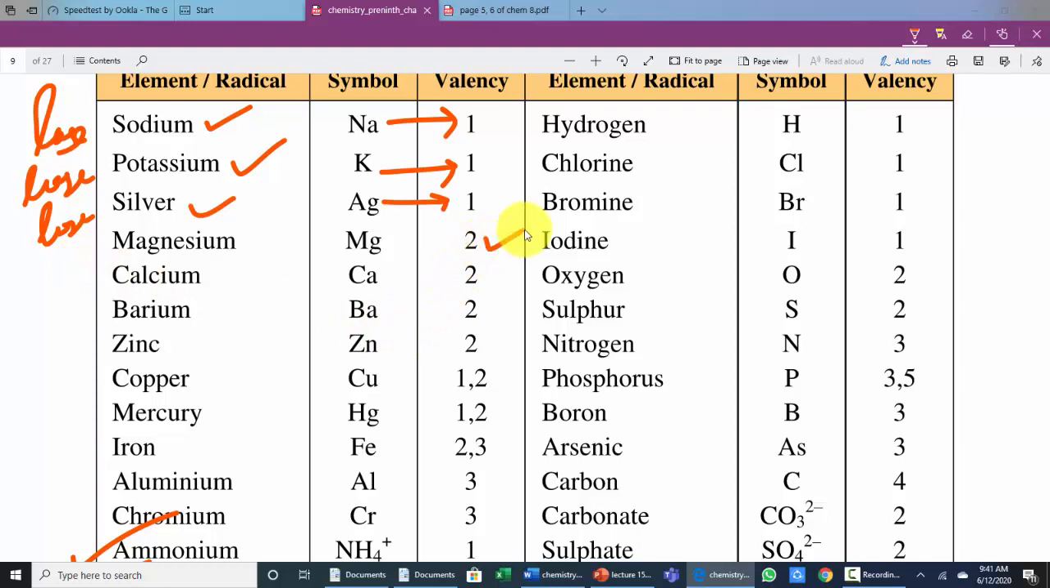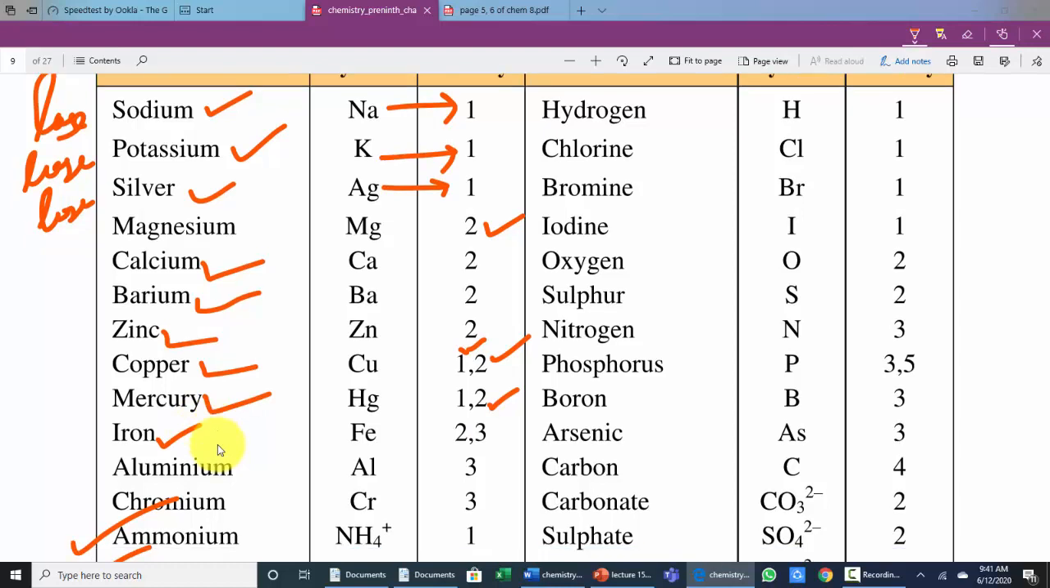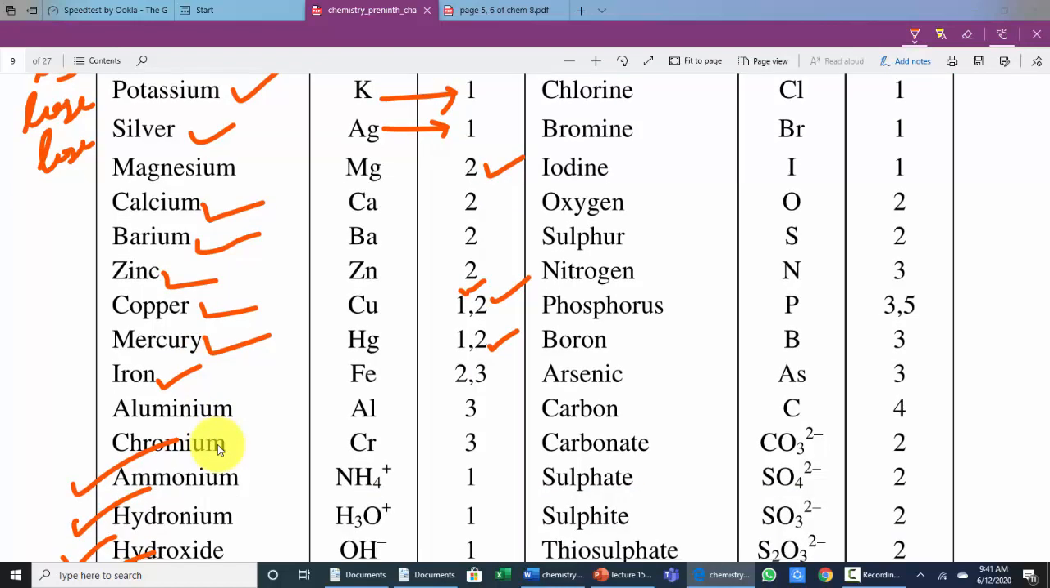Magnesium loses 2 electrons, calcium also loses 2 electrons, barium valency 2, zinc 2, copper 1 and 2. So this is the concept of variable valency. We will discuss this concept in the next lecture. Mercury loses 1 or 2 electrons, so its valency is variable. Iron also has variable valency. Dear students, some elements have more than one valency on the basis of their structure. This is called variable valency. We will discuss it in the next lecture.